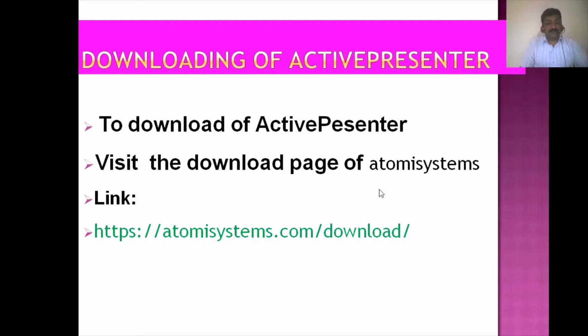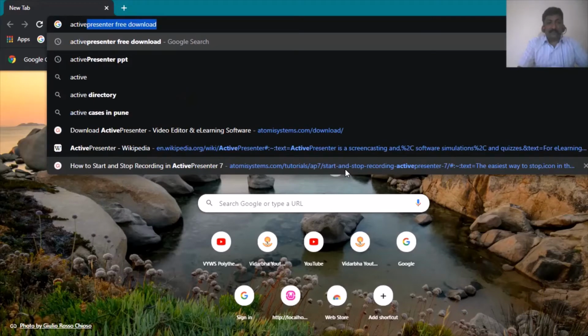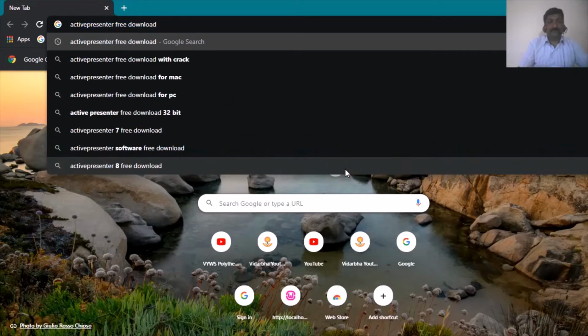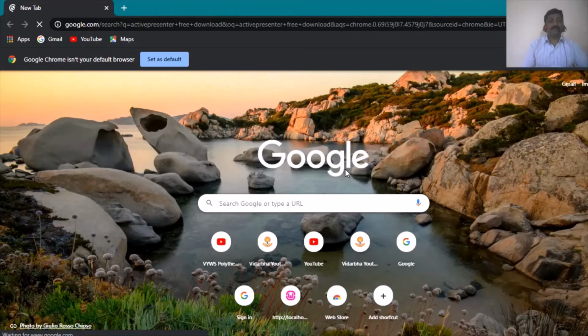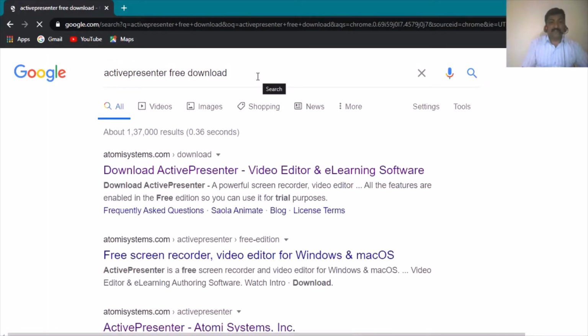First of all, we go to the Google search page, and on the Google search page you have to type Active Presenter. When you type and search Active Presenter free download, the very first link on the search page is showing.